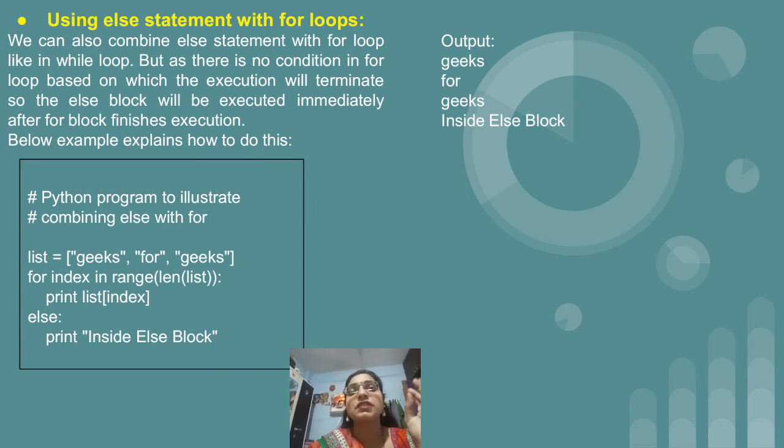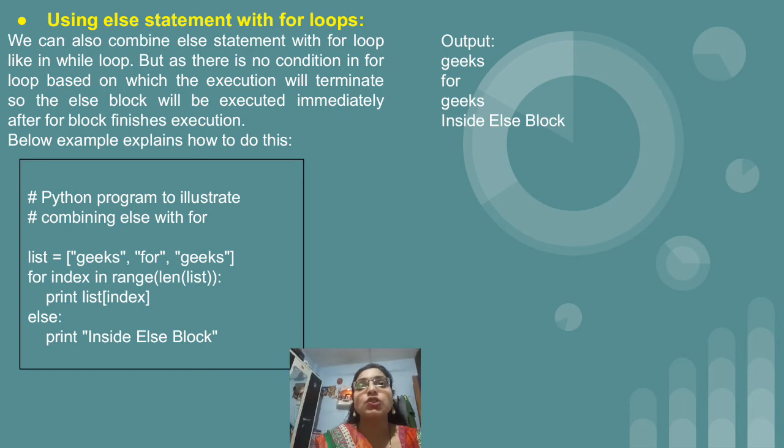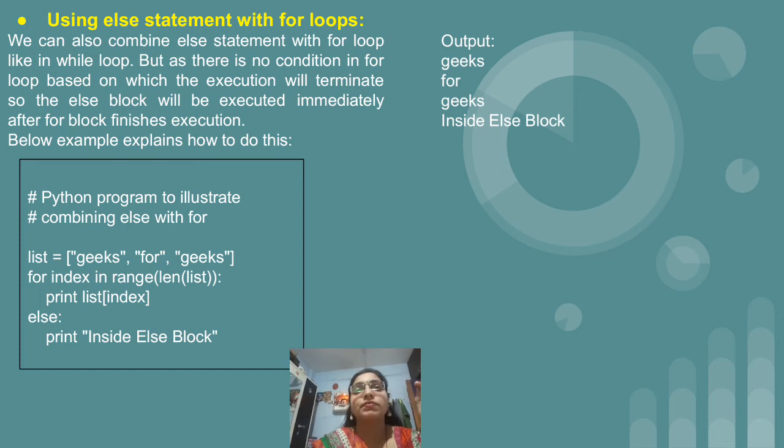We started with 0, 1, 2, so definitely after incrementation, 3 less than 3, this condition is going to be false. And once the condition is false, we will jump to the else part of the for loop. So in the else part we have the statement inside the else block, so that will get displayed. Like in this manner the for loop along with the else statement will work.